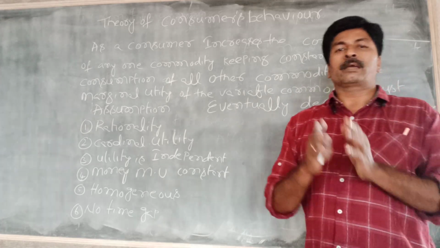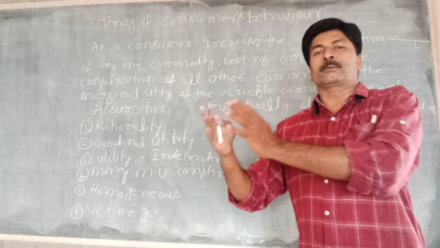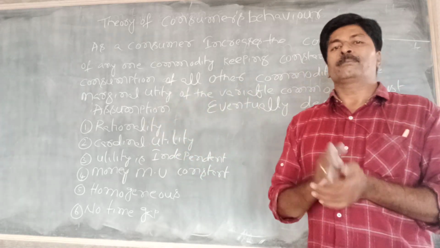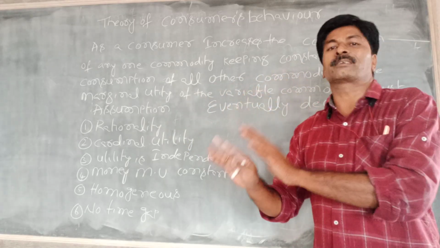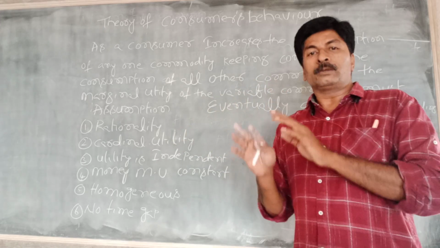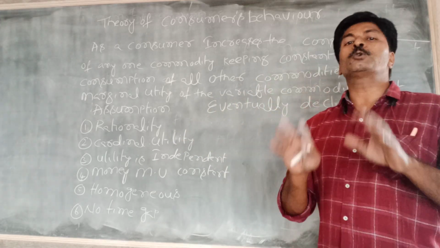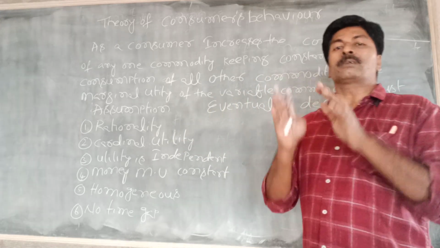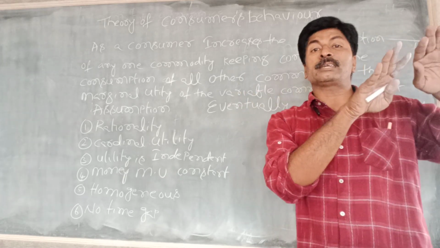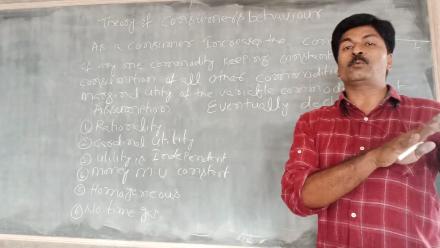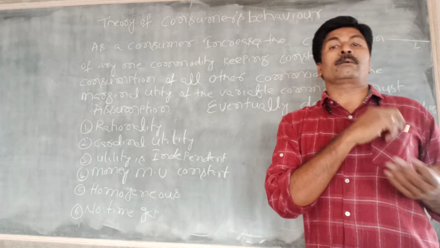For example, there are apples, oranges, bananas, sapota, so many fruits, but keeping the consumption of other fruits constant, we are consuming only apples.